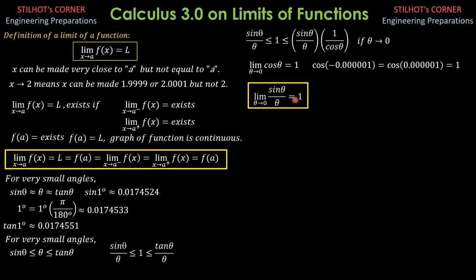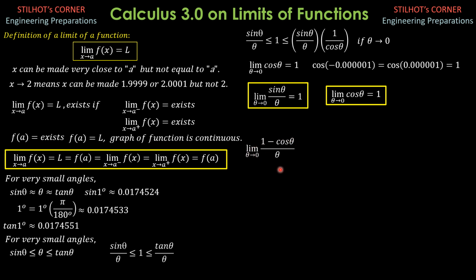So this is our guide formula whenever we have functions in terms of trigonometric functions like sine theta over theta; we form this ratio. In fact, we'll generalize this ratio later in this part here. And the limit of cosine theta as theta approaches 0 is 1. Then what if we form 1 minus cosine theta over theta? So the limit of the quantity 1 minus cosine theta over theta, let's develop this formula.